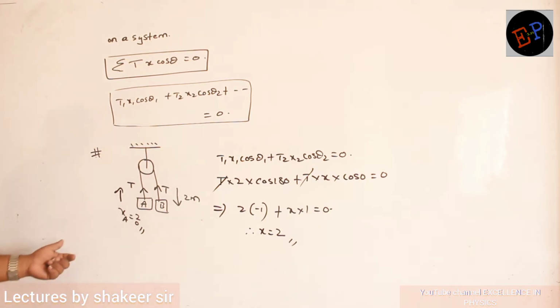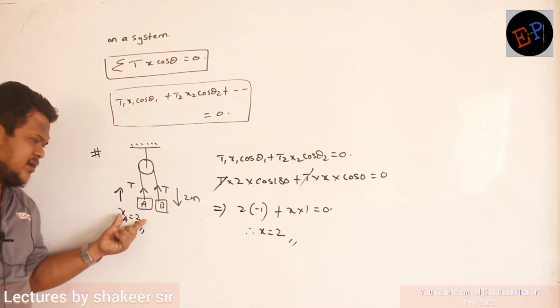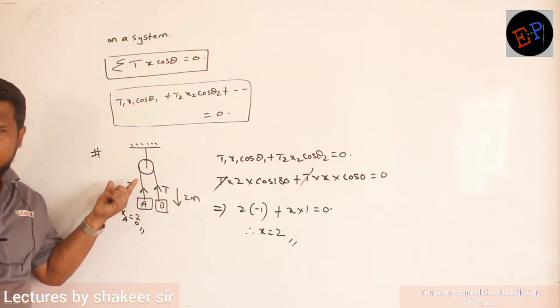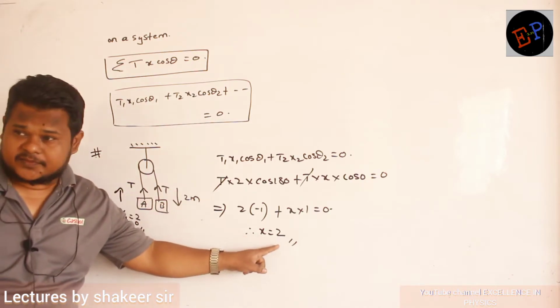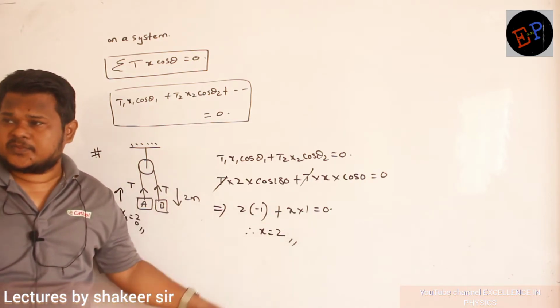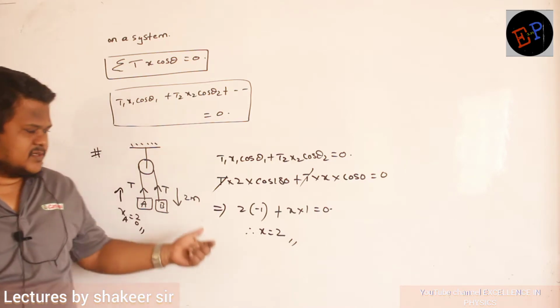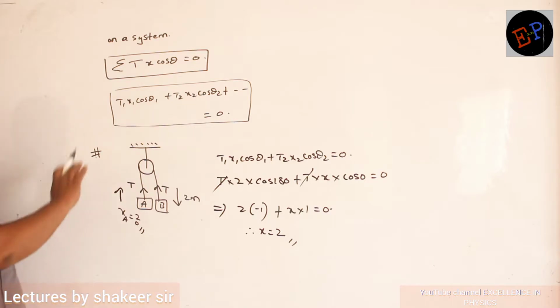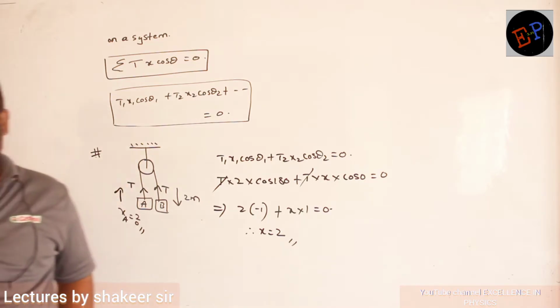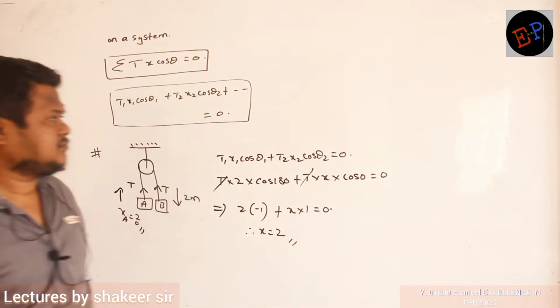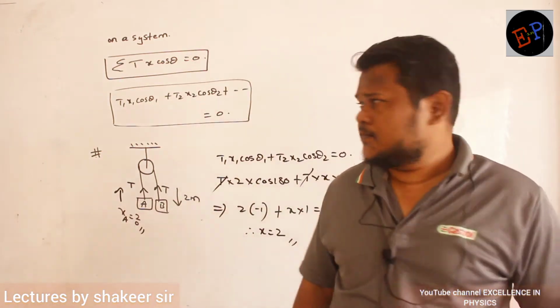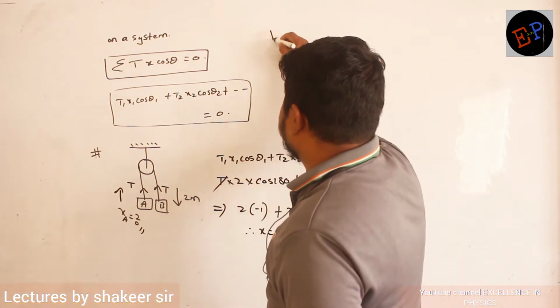Okay, satisfied now? And I assumed that block A is moving in upwards direction, no? And I got a positive answer. Positive answer indicates that my assumption was correct. Are you able to understand? That's it. Make a note of this one. So this is how I can use the virtual work done method. Clear? I will give you one more problem. Try to answer it.